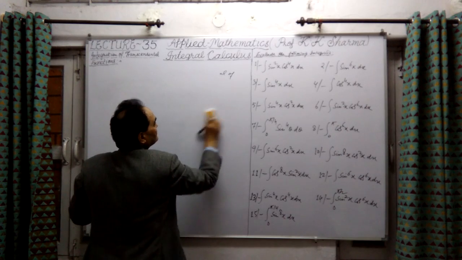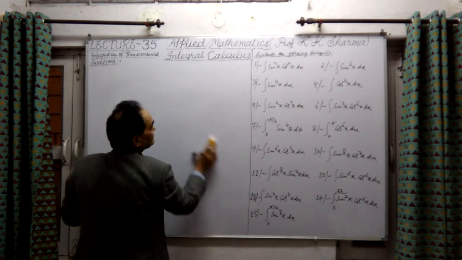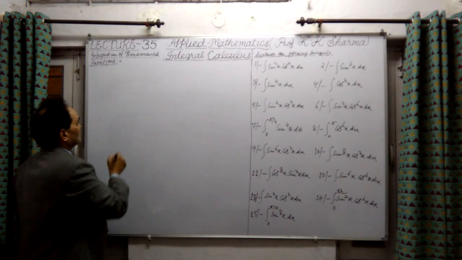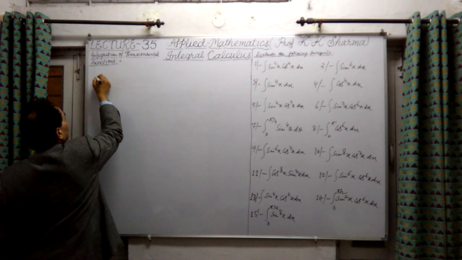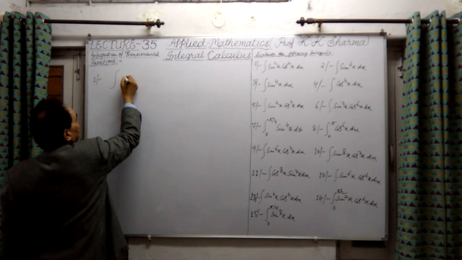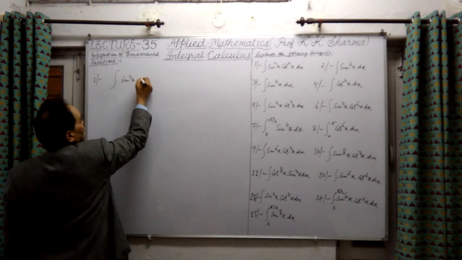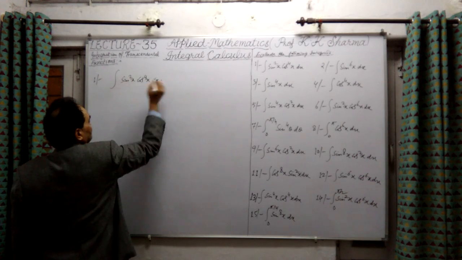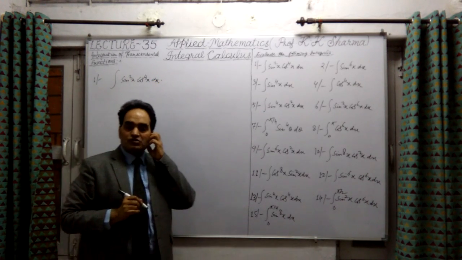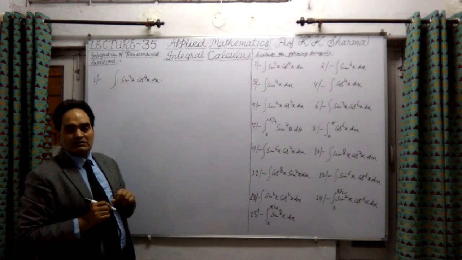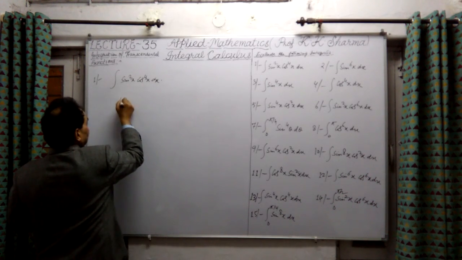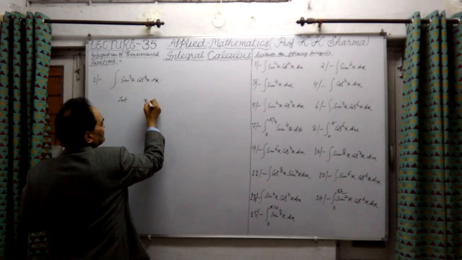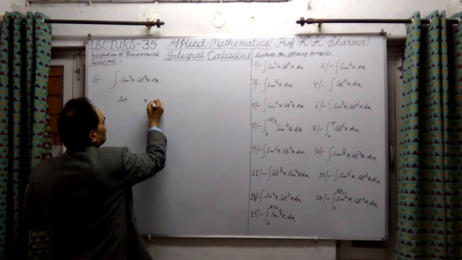For example, here we are given sine square x and cos 4x. Question number one: the integration of sine square x into cos 4x into dx. First let me take what sine square x and cos square x are in terms of complex numbers.